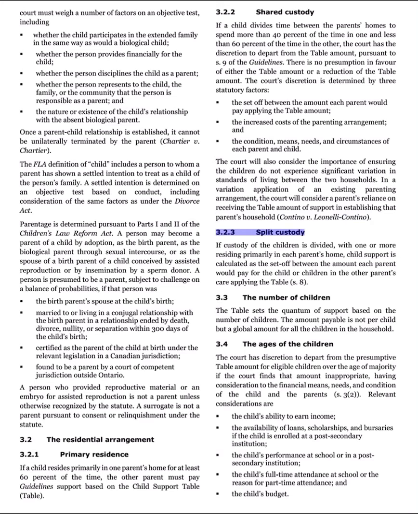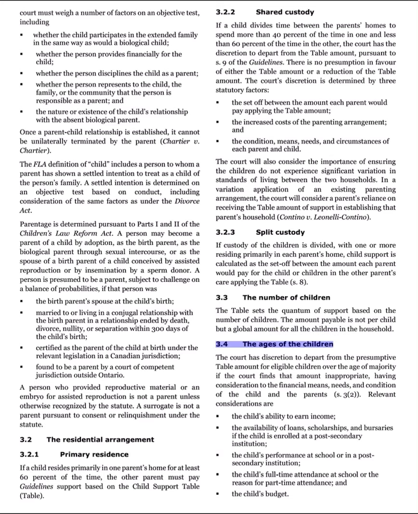3.3 Split custody. If custody of the children is divided, with one or more residing primarily in each parent's home, child support is calculated as the set-off between the amount each parent would pay for the child or children in the other parent's care applying the table. S8. 3.3 The number of children. The table sets the quantum of support based on the number of children. The amount payable is not per child but a global amount for all the children in the household.